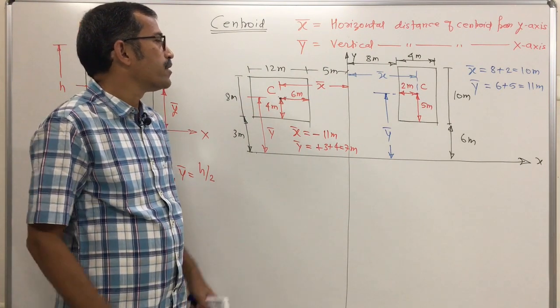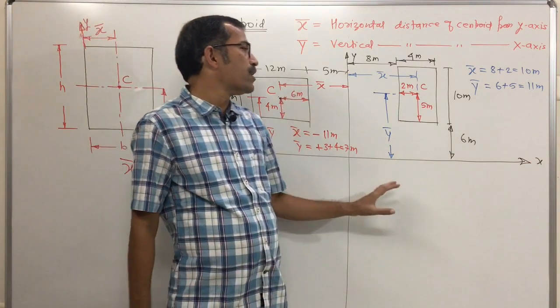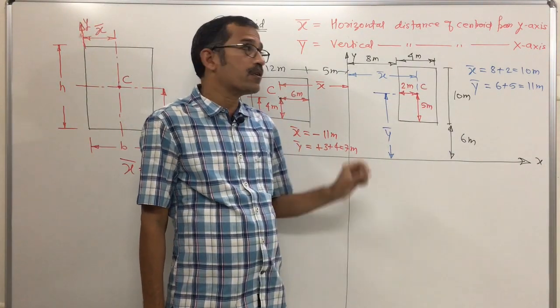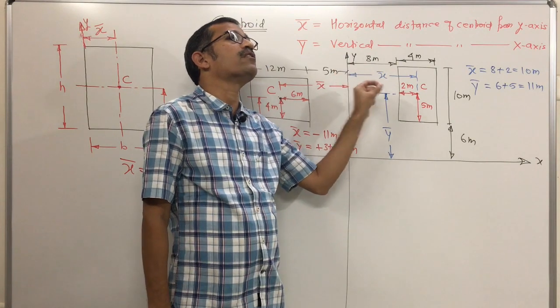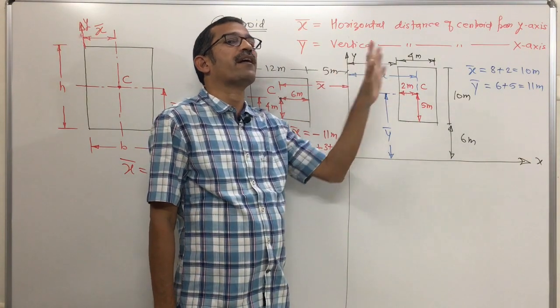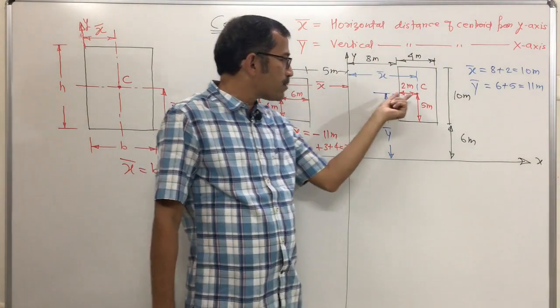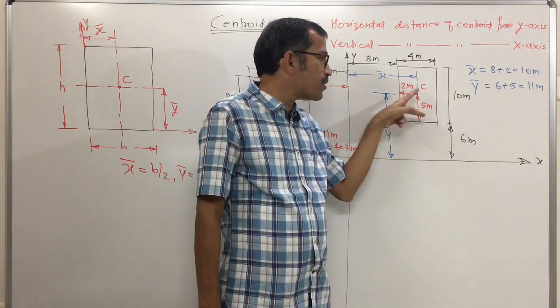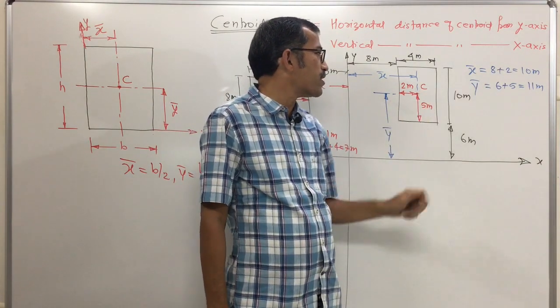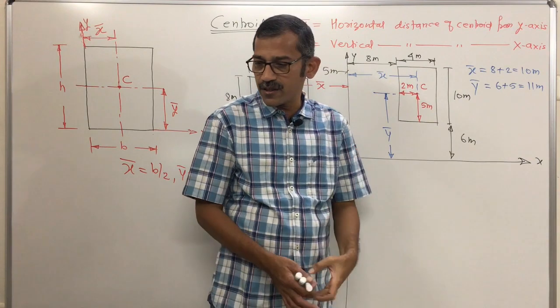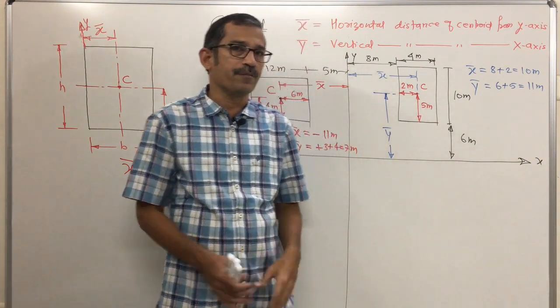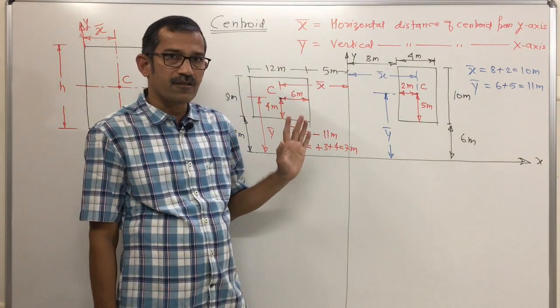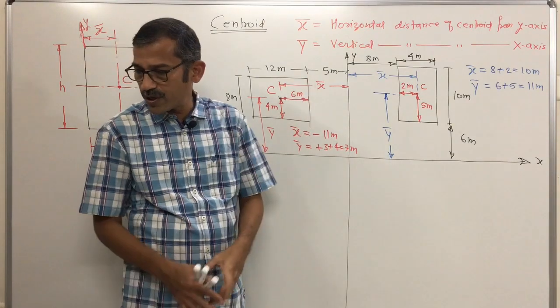Next important, if any lamina is given, locate its centroid, and carefully measure its distance from the y and x axis. This may be 2 and 5 meter, b by 2 and h by 2, but x bar is not 2 meter, y bar is not 5 meter. We will measure distances from the axes. Is this clear? Yes, fine. We'll move to the next component.